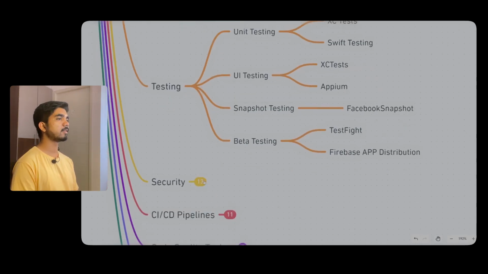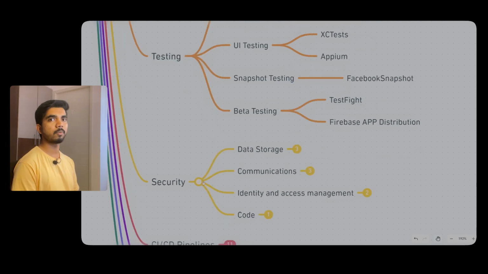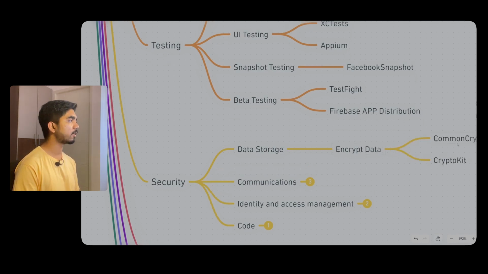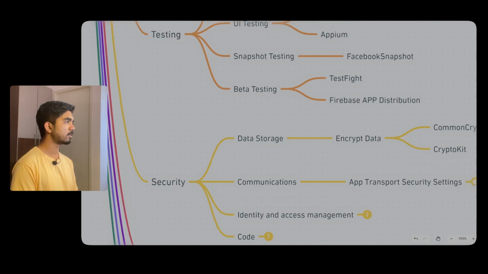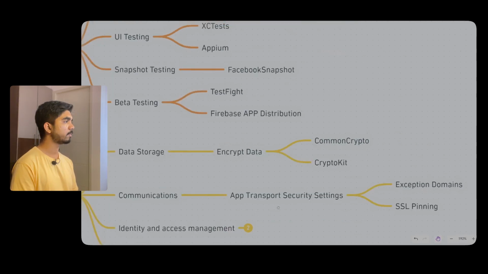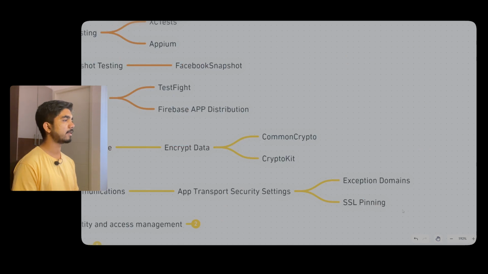Then comes security. Here also we need security in iOS development. First thing, data storage, where we would be using encryption of data. In this, we have CommonCrypto and CryptoKit. I have worked with data storage and security, so I have worked on CryptoKit and everything. Then we have communication, so App Transport Security. Here we have exception domains and SSL pinning.